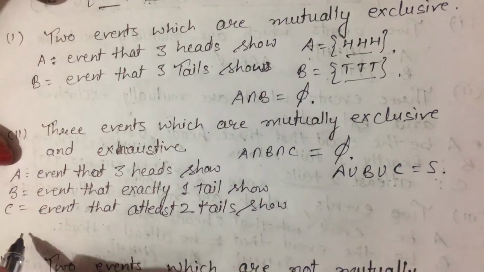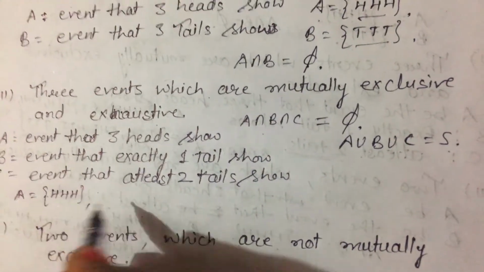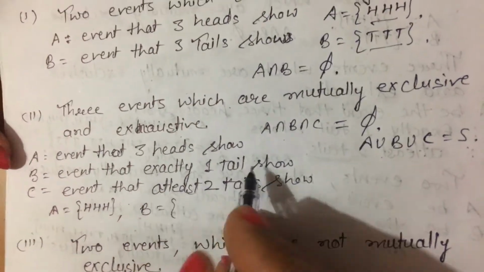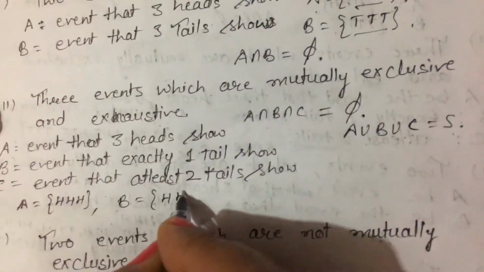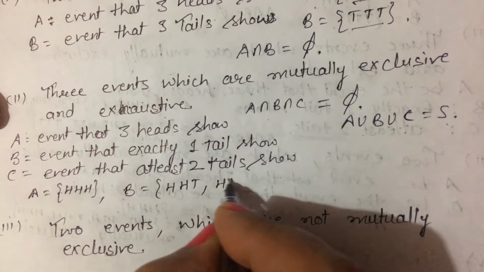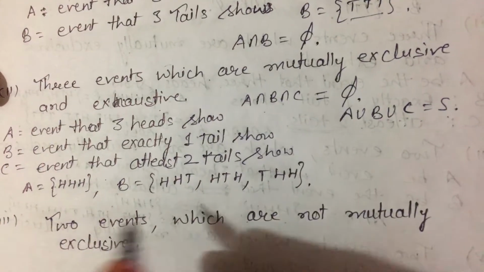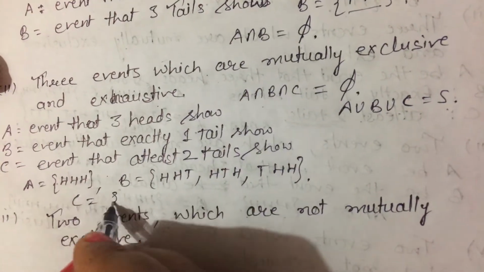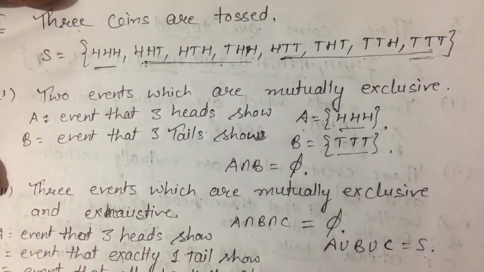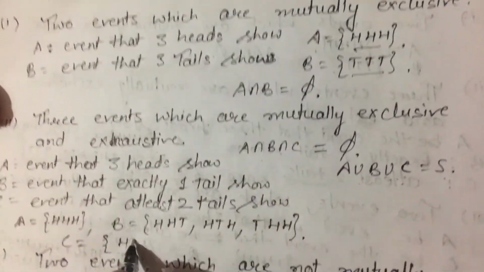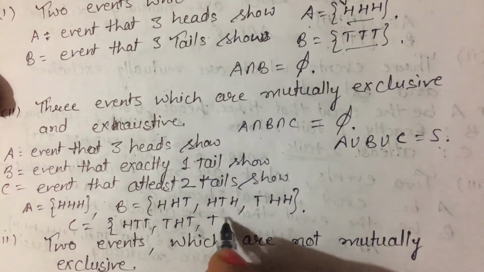So what is event A here? 3 heads means triple H. Event B means exactly 1 tail, which means these 3 cases: HHT, HTH, THH. This is the exactly 1 tail case. C is at least 2 tails, which means we will take these three cases, maybe 2 tails and maybe 3 tails.